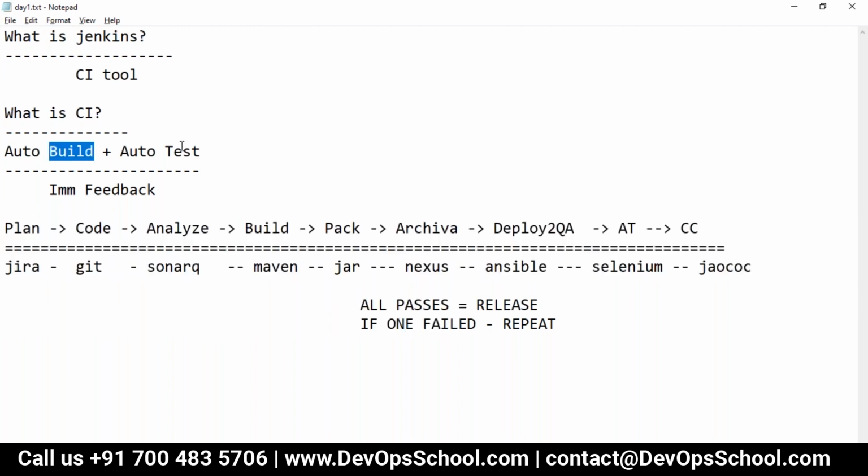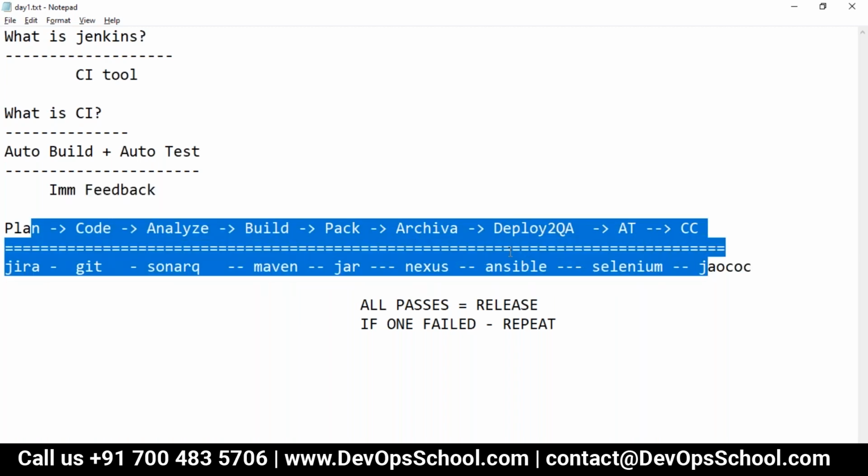This is automated build, automated testing, and then whichever you do, you should get immediate feedback also. Why do we need immediate feedback? If you get immediate feedback about any of the problems, we can fix it as a team immediately rather than tomorrow or the day after, and so release cycles will speed up.